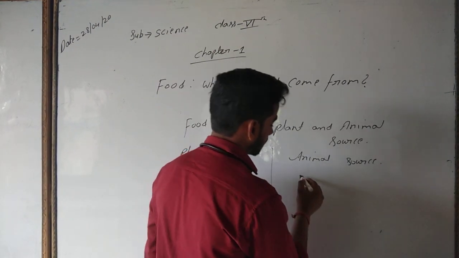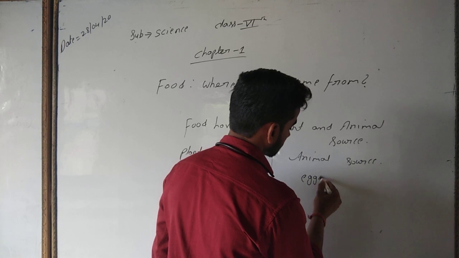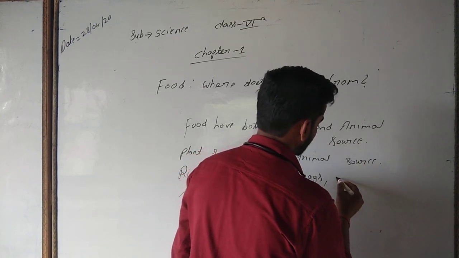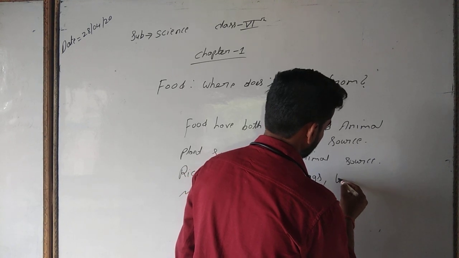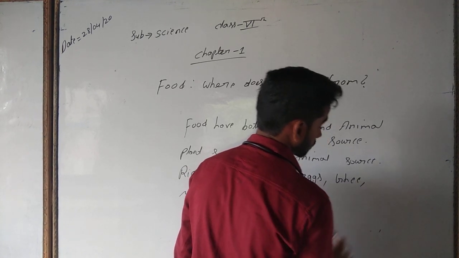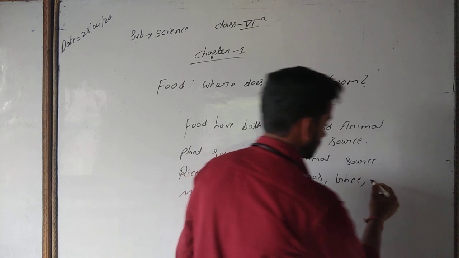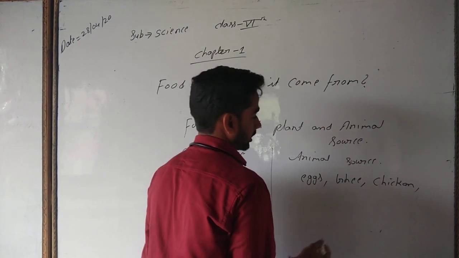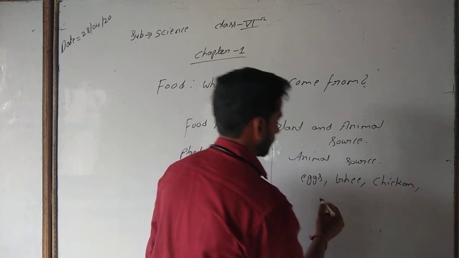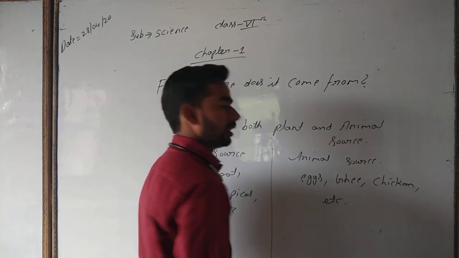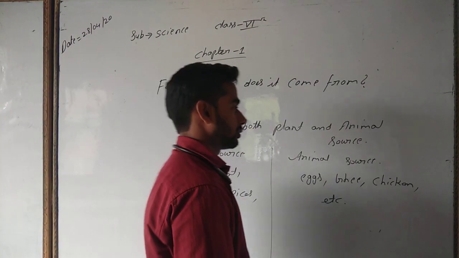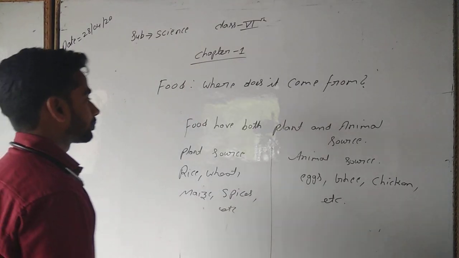Animal food sources are such as eggs and ghee. It is also an animal source. Chicken. There are a lot of examples of animal sources. So we can write down here.